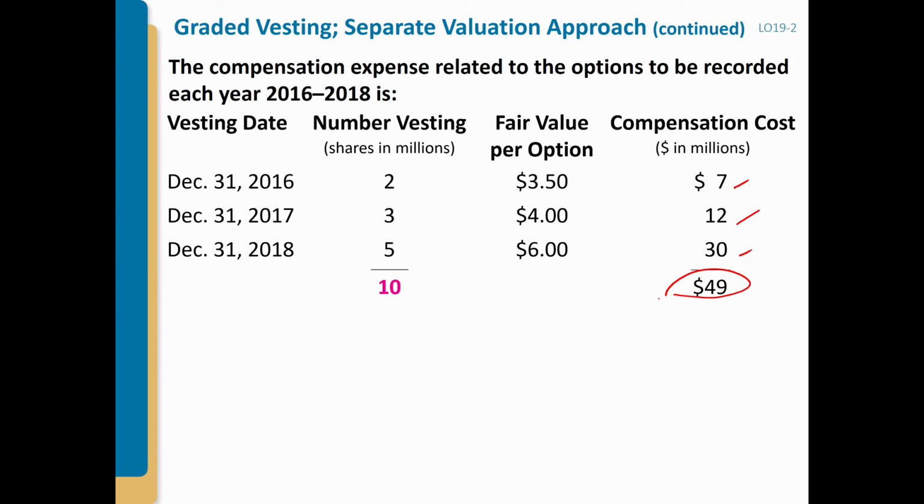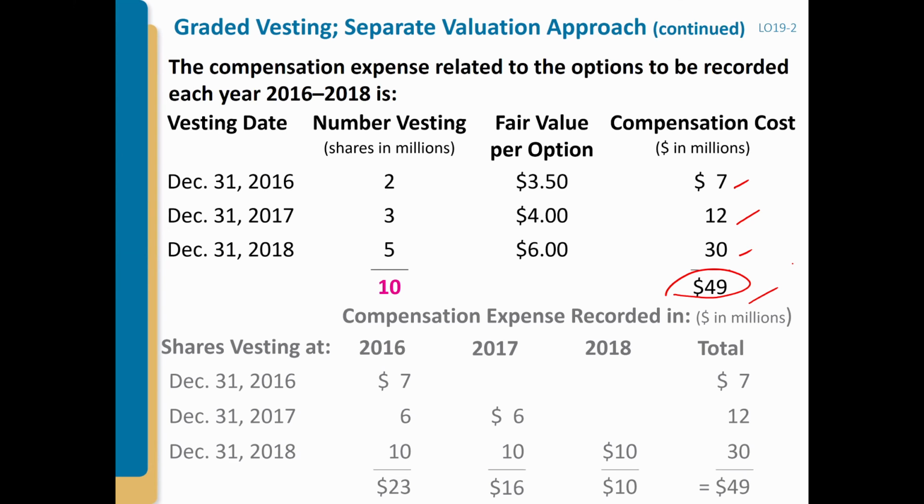And okay, so then we want to allocate. Remember, this is step number 1: you calculate the total on the date of grant. Then we're going to allocate the total over these 3 years. So how much compensation expense will be recognized for each year? Let's calculate that. So let's allocate.